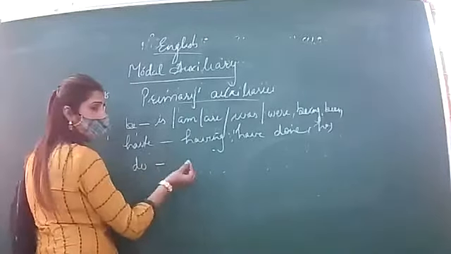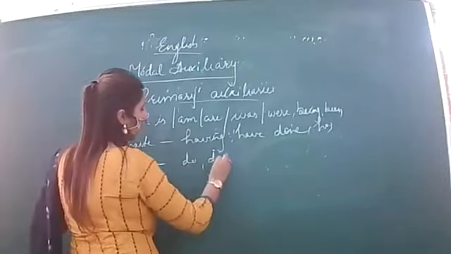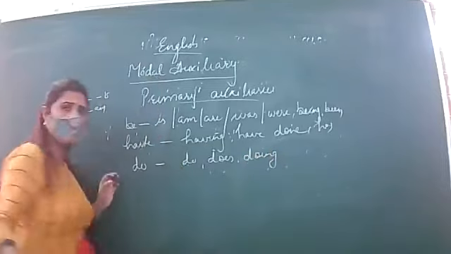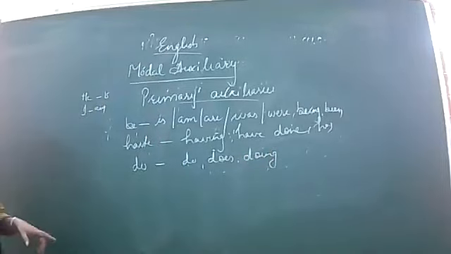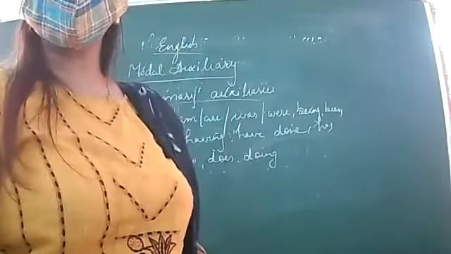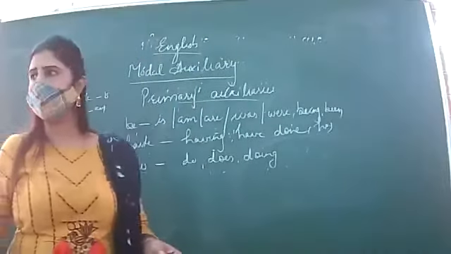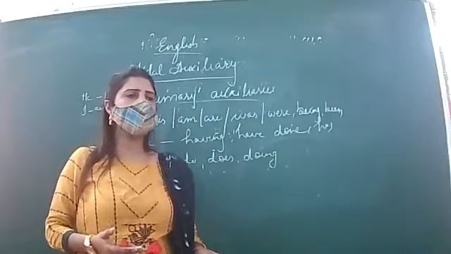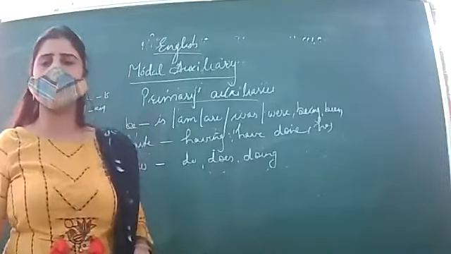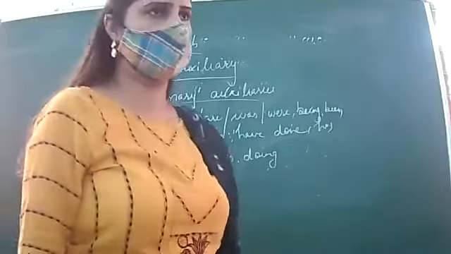Similarly, do, what are the different forms? Do, does, doing. Okay, he does not want to go there, they do not want to go there. It means when I am changing the subject, they are also changing. They are changing with the subject as well as with the number of the subject. So these are called primary auxiliaries.